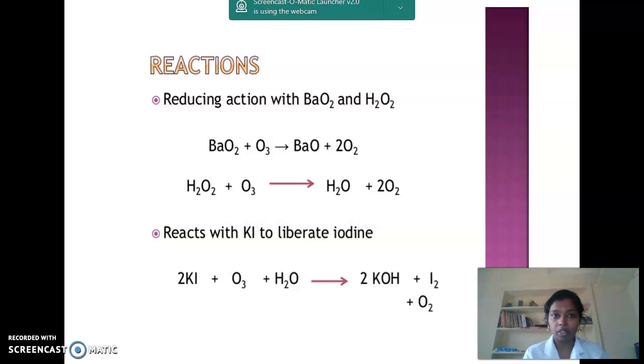Reactions of ozone. When ozone reacts with barium peroxide, it forms barium oxide and oxygen molecule. When it reacts with hydrogen peroxide, it forms water molecule and oxygen. When it reacts with potassium iodide, it liberates iodine. That's a reaction shown there, and a very important reaction: 2KI plus O3 plus H2O giving 2KOH plus I2 plus O2.